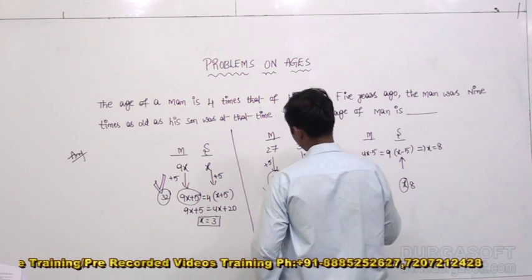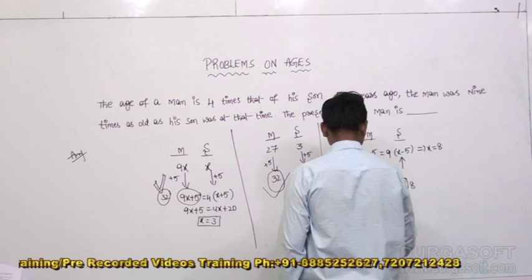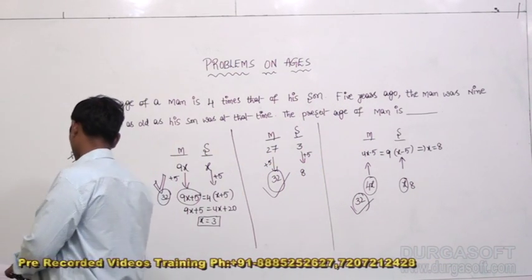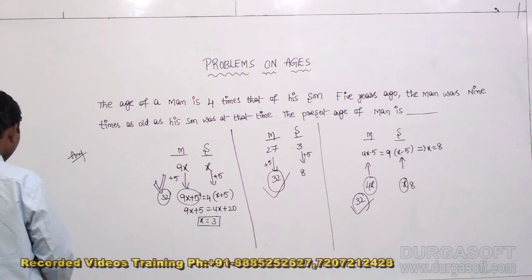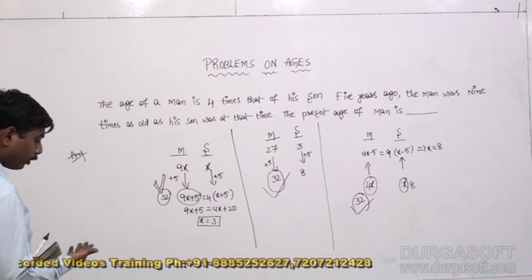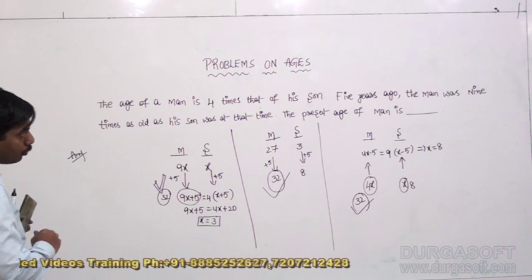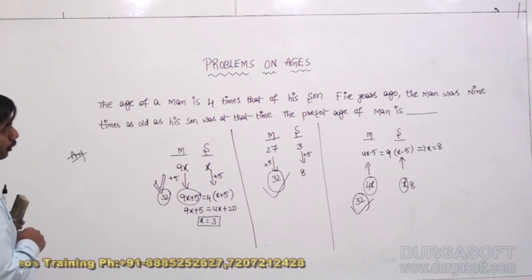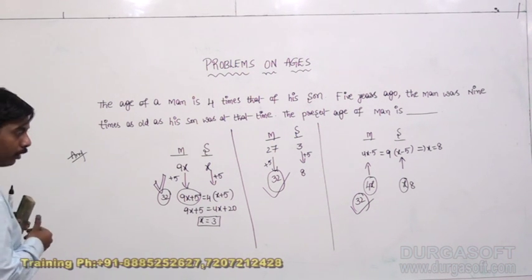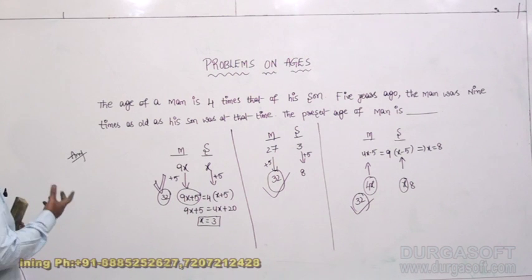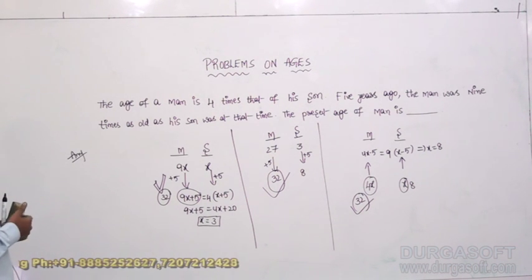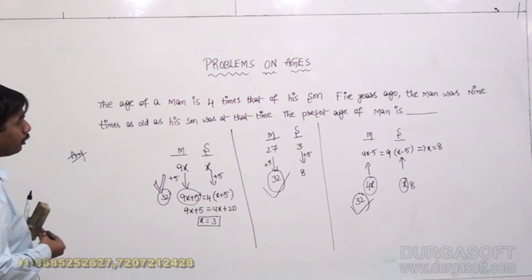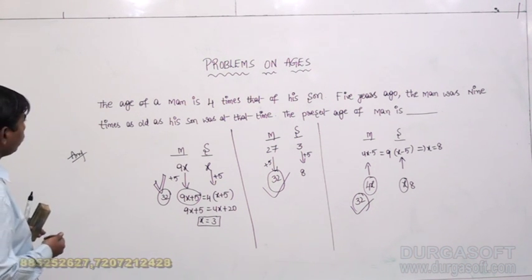That's how we have done it here and there also. Even this question won't take much more than 25 seconds for you guys. That's how we have to do it basically, the problems on ages, my dear guys. I think now you have a complete picture and overview of this area. Questions would be like this only. First of all you should know how to understand the question, and accordingly you should start your calculation process, then you can easily get the answer in less than 30 seconds.